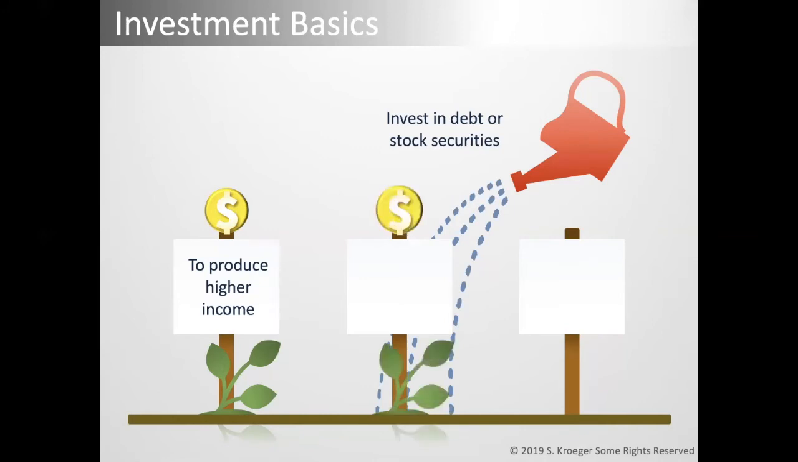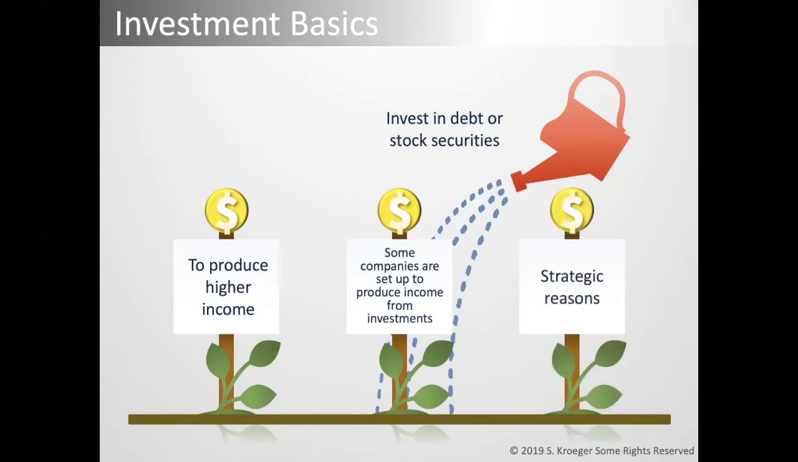Some companies are set up to produce income from investments. This is especially true for entities such as mutual funds and pension funds. Companies also invest for strategic reasons. Some examples include investments in competitors, suppliers, or customers. This can help companies earn more favorable pricing, take out the competition, and enter into new markets.